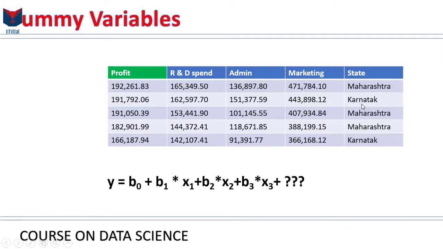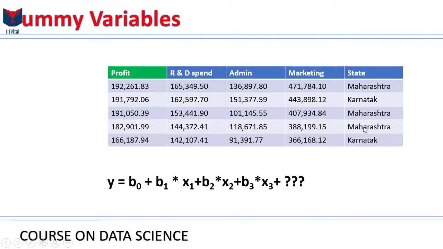And here, we are questioning what we should place in our equation for the state column, because we don't actually have a number, a dollar value or any other type of number to add into our equation, and we can't just add a word into the equation. The thing here is that state is actually a categorical variable. We talked about types of variables before, and we understood that there are categorical variables and numerical variables. Well, in this case, state is a categorical variable, and therefore we can't add it to our equation.